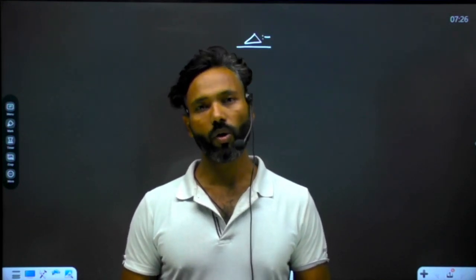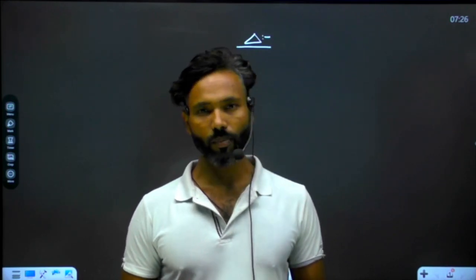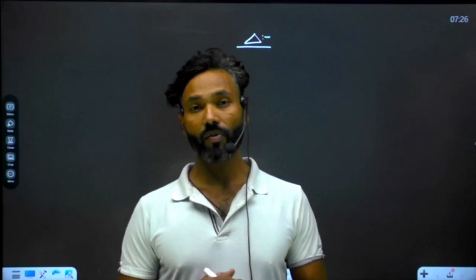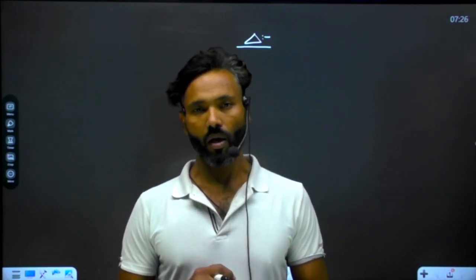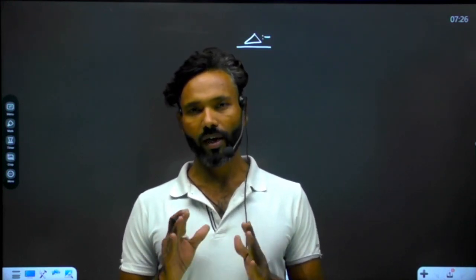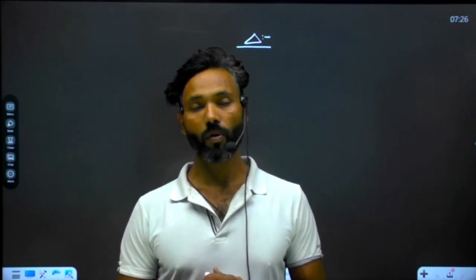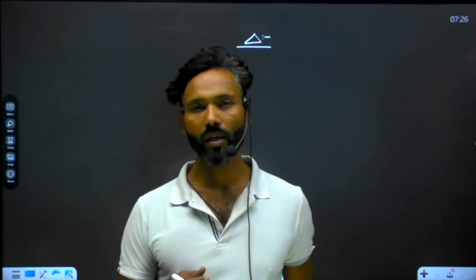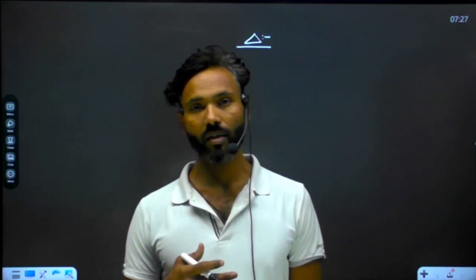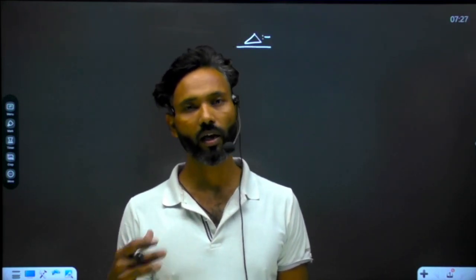Understand? So let's start our chapter, and the chapter is geometry. In the previous session we discussed area of triangle, and we discussed a formula: when two sides are provided and the angle between them is also provided, then the area will be 1 by 2 BC sine theta. In today's class, we will start with a new formula for area calculation.